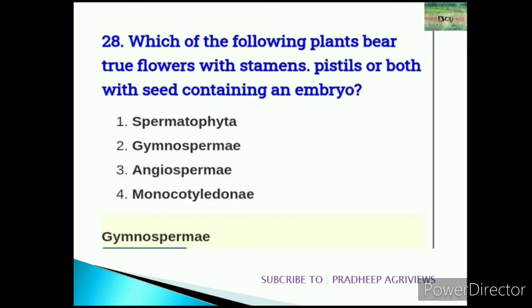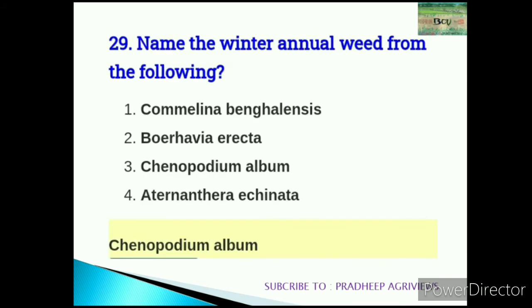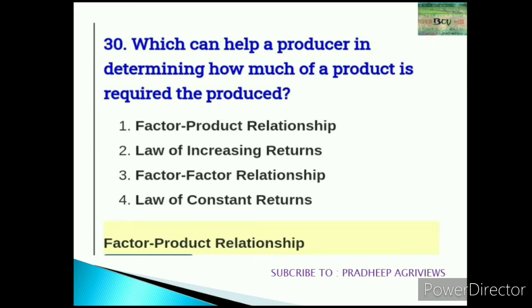28. Which of the following plants bear the true flower with stamens, pistils, or both, with seed containing an embryo? Gymnosperm. 29. Name the winter annual weed from the following. Chenopodium album. 30. Which can help a producer in determining how much of a product is required to produce? Actually, it's also agri-economics. Factor-product relationship is the right answer.